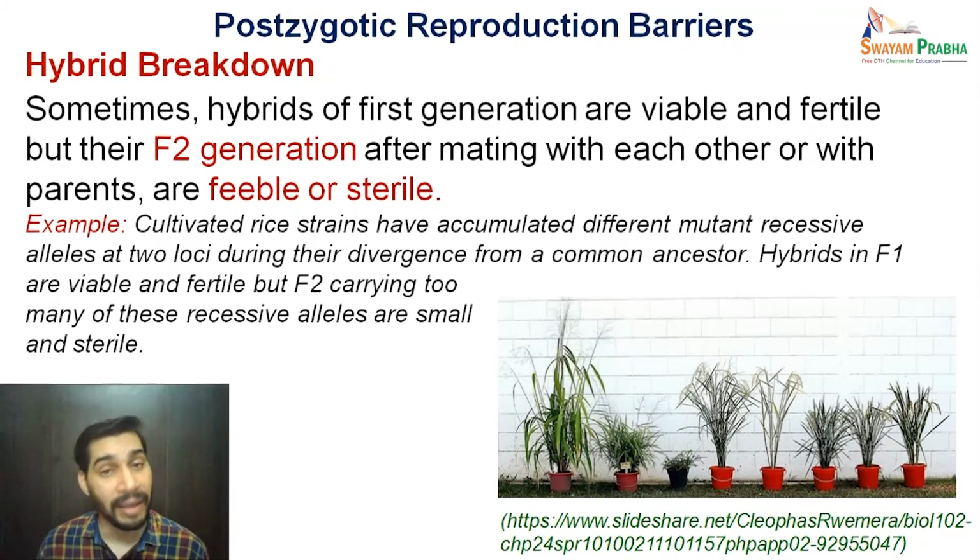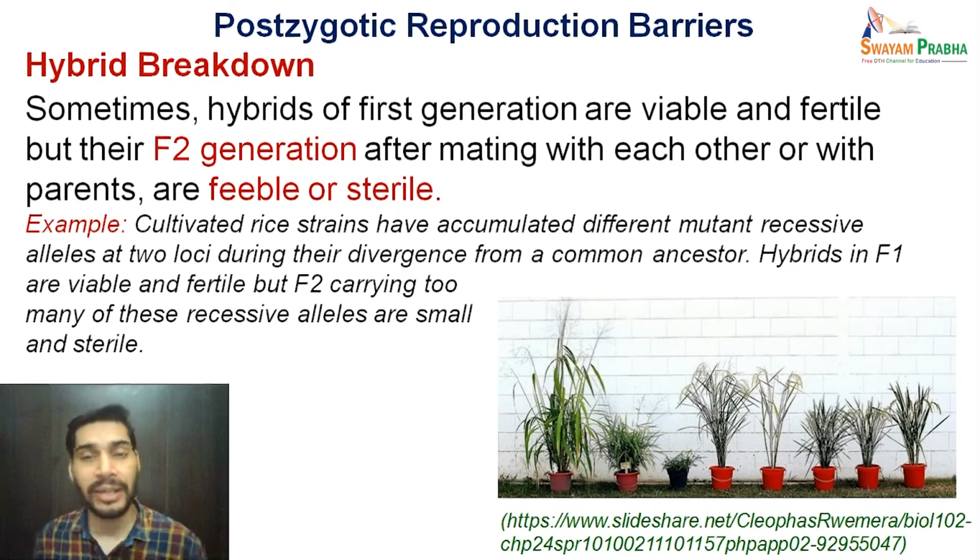But the F2 which is coming from these F1 do carry too many of these recessive alleles, and thus they are very small in size and sterile. So this is an example of hybrid breakdown where up till the F1 generation everything is fine. A viable fertile hybrid is formed. But the progenies which are coming out of these hybrids, that is the F2 generation onwards, the problem arises and this leads to hybrid breakdown.